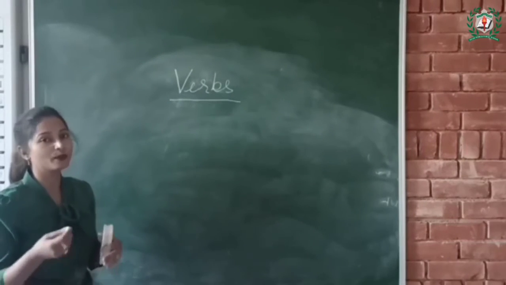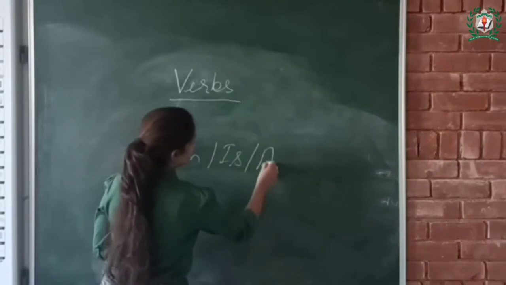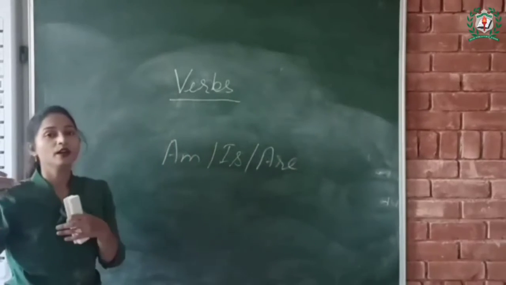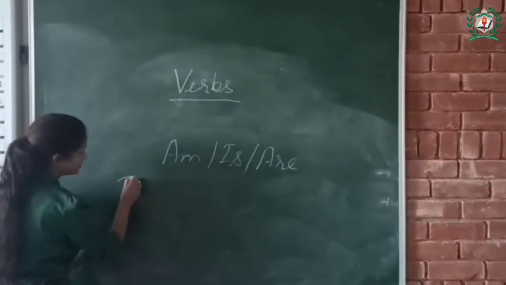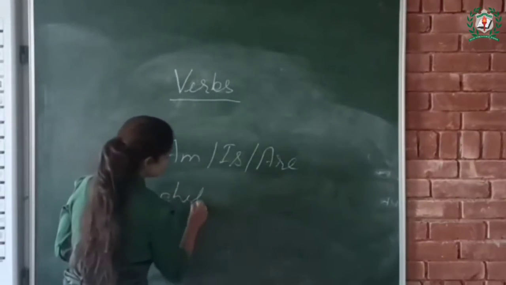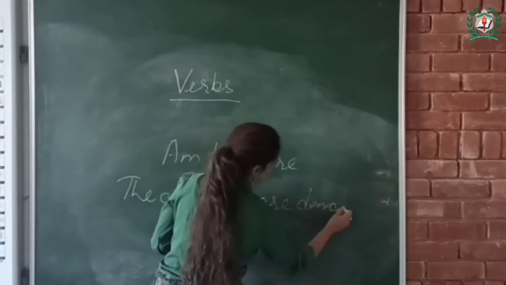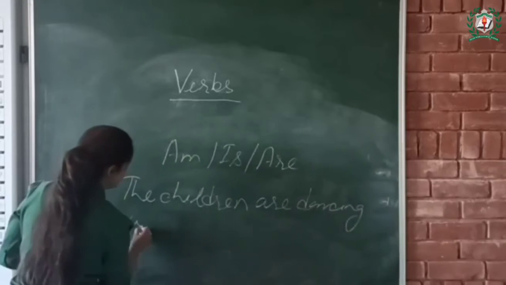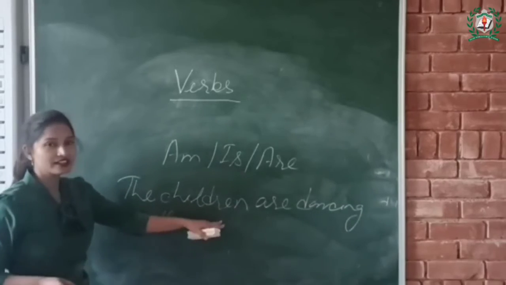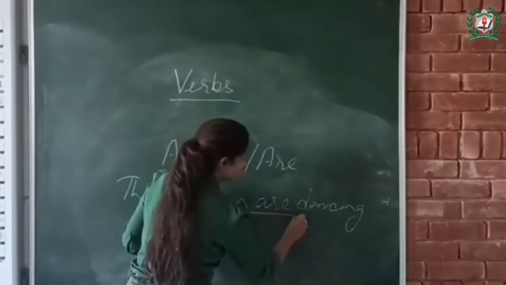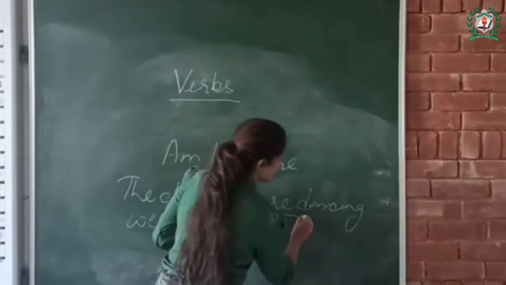So let's see how the helping verbs am, is, are are used to form present continuous tense. Let's see one example here. The children are dancing well. So children, in this sentence, are is a helping verb used with the main verb here.